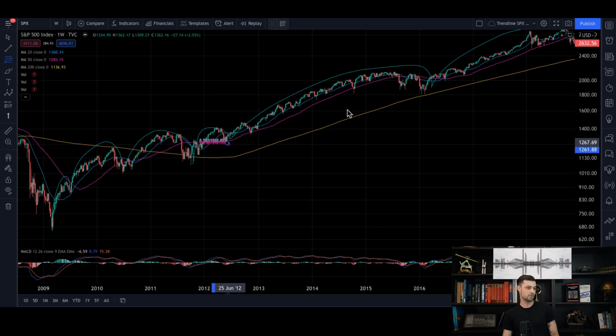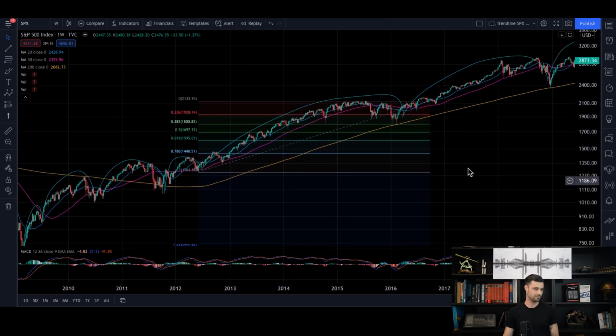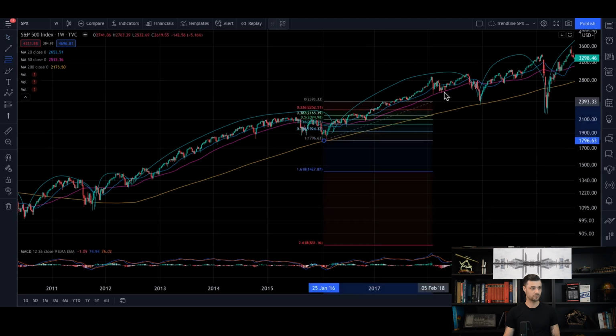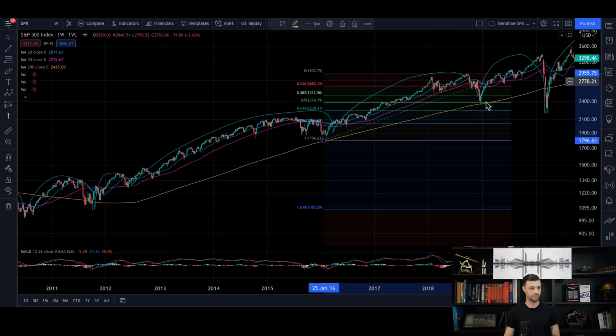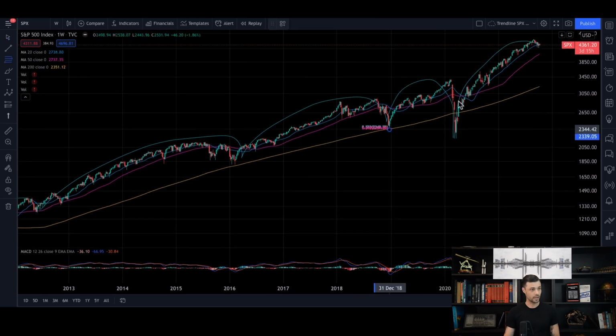Then next one from here to here, 38.2%. Okay, interesting. Then from here to here, okay, 50%. So still a Fib ratio again. And here it's not working anymore, because we have a new low.